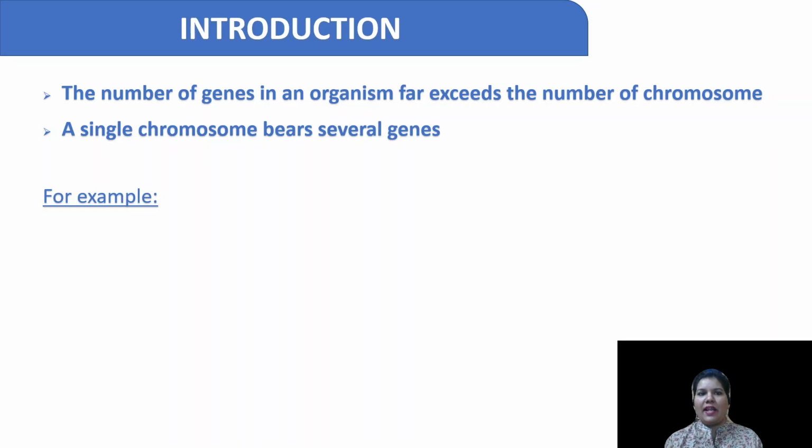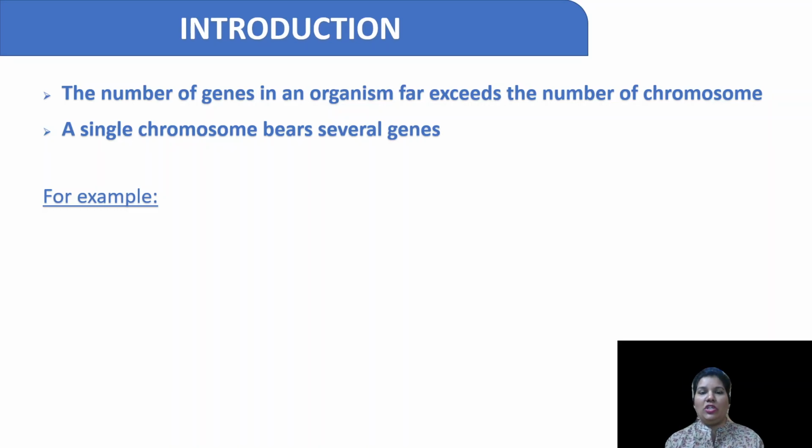So whatever characters parents are having, they get carried to the next generation. So those are genes. And technically, what are genes? Genes are a sequence of nucleotides which are present on the chromosome. And where are chromosomes located? Obviously, they are located inside the nucleus, right? Now, today, what we are going to learn is, if you can see the first point, the number of genes in an organism far exceeds the number of chromosomes. That means what? We have more number of genes and very less number of chromosomes.